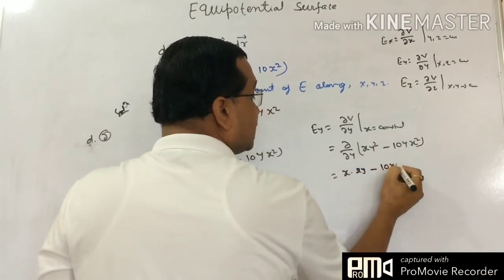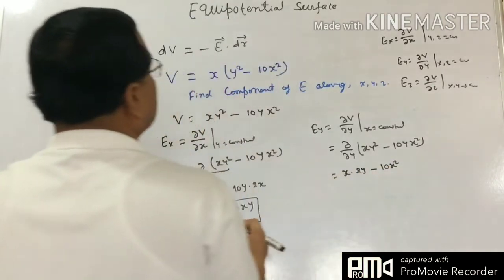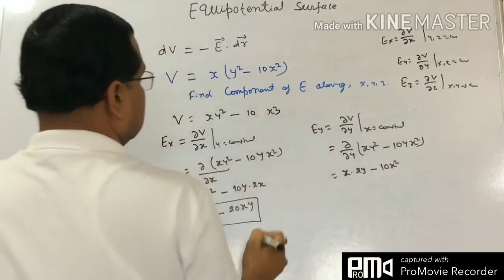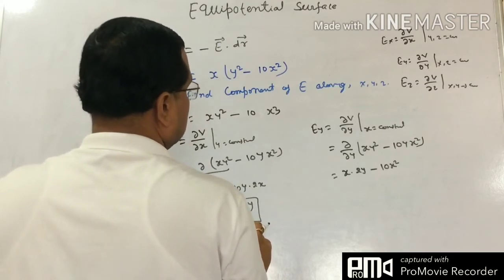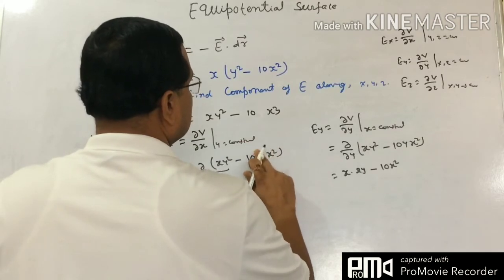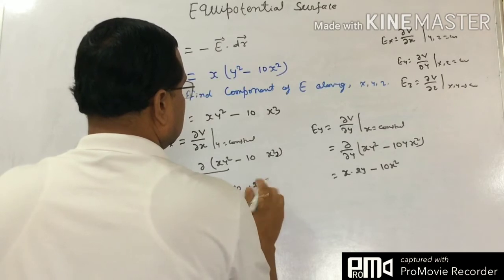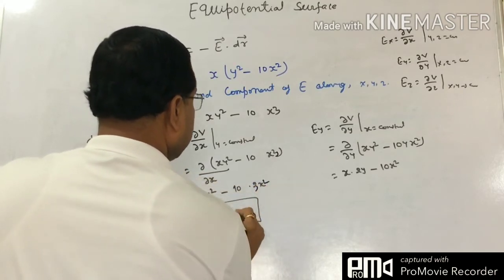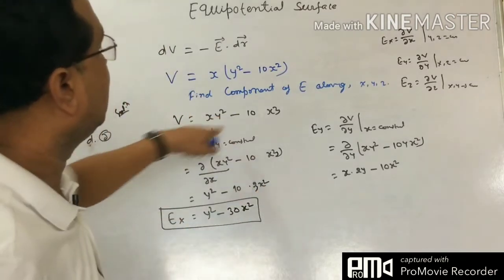Minus 10 x square is constant, so it is out of the differentiation. Oh, sorry, this is not y square, this is actually x cube. Oh my God. This is x cube. So x cube means 3x square.